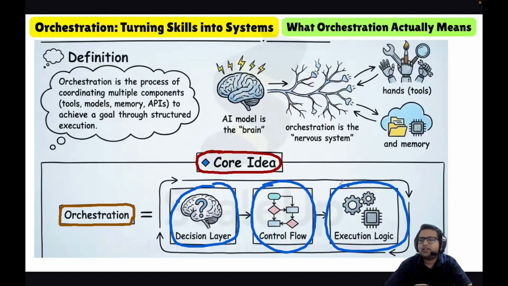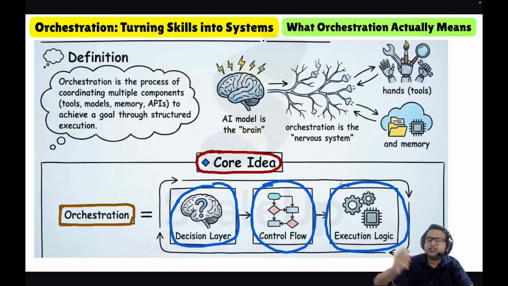Let us suppose I want to accomplish a complex goal. Then I will be breaking that into multiple steps, and that is where the control flow comes into the picture: breaking a big task into small steps and then executing each of the steps. So orchestration is now very clear. I am talking about the decision layer, planning and reasoning.